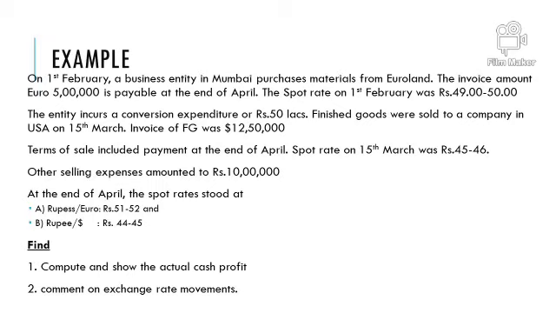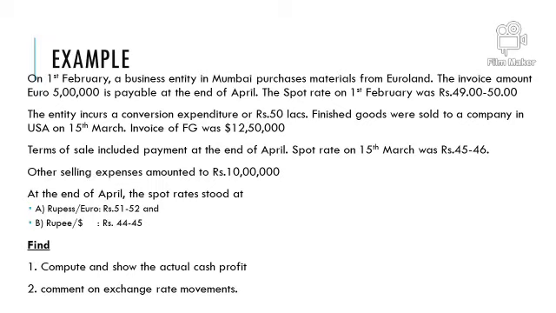The spot rate on 15th March, suppose we could have received it on that day itself, is 45.46. That means we will be selling, the bank will be buying, so for us the applicable rate is the 45 bid rate. Other selling expenses amounted to 10 lakh rupees extra. That means when you purchase raw material and process it, it comes to 50 lakh extra, plus selling expenses of 10 lakh rupees more, maybe transportation, maybe packing, anything. To make these goods sold, the company will have to incur another 10 lakh rupees. So this is the basic information provided in this case.